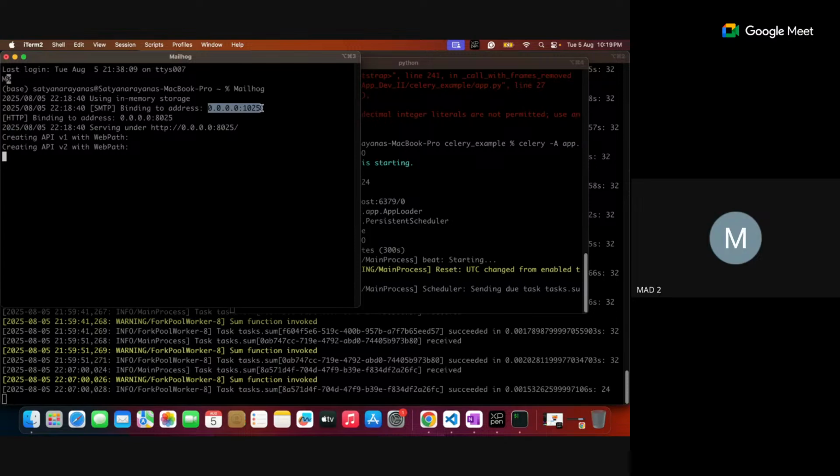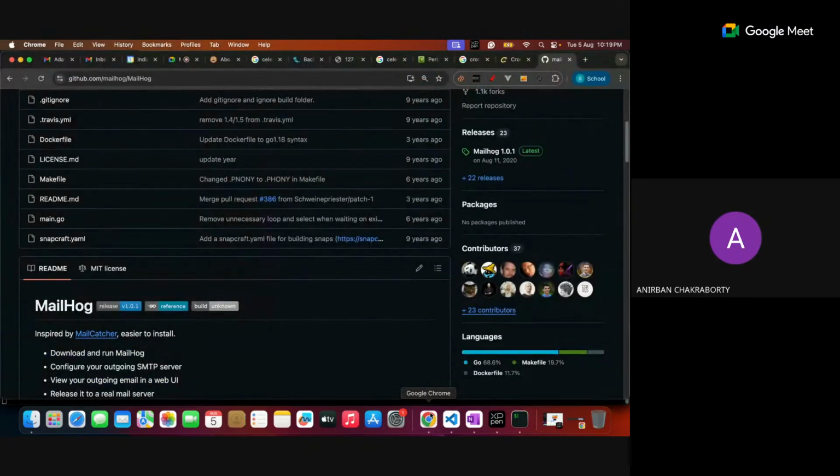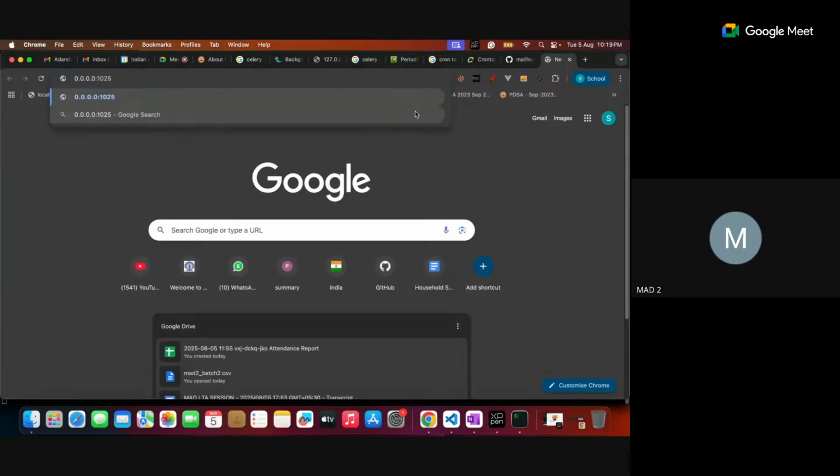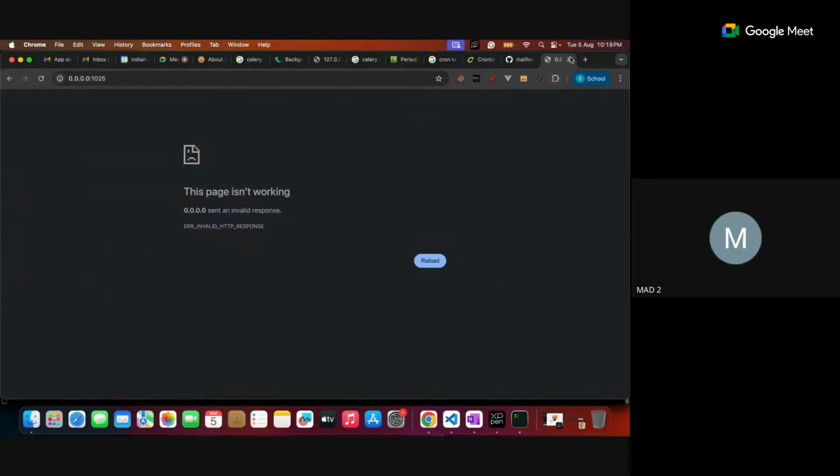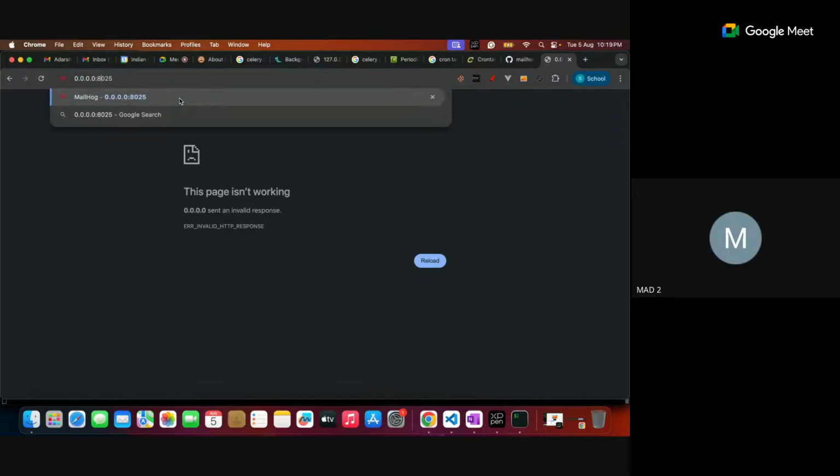This is serving, this is binding. Let me see that. No, it is 8025 only. Yeah, it is the server.